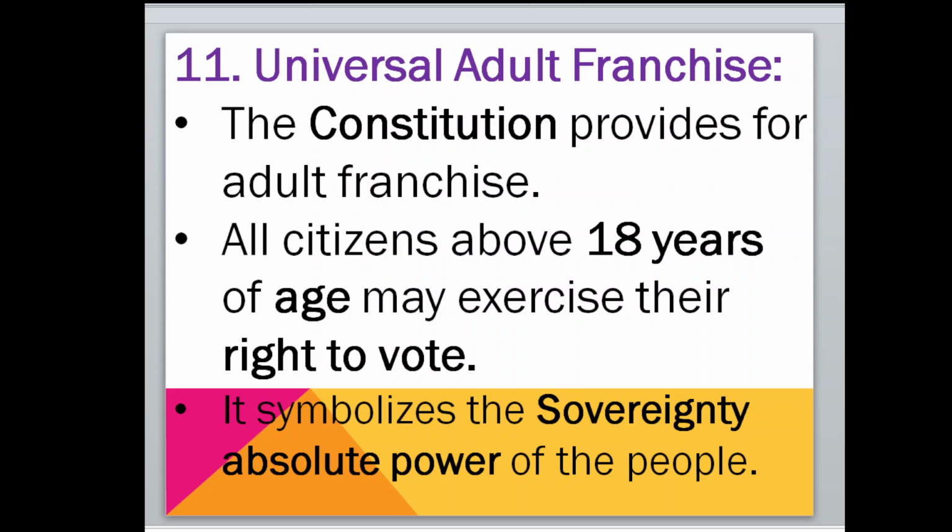Okay, now move to the 11th feature, universal adult franchise. What does it mean? Universal adult franchise means the people who are above 18 years of age have the power to vote. They can even choose their representatives, those above 18 years. It symbolizes the sovereignty, the absolute power of the people. It means in this country, in India, the people are supreme.